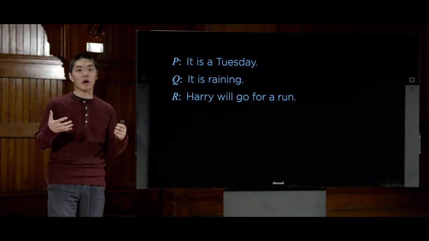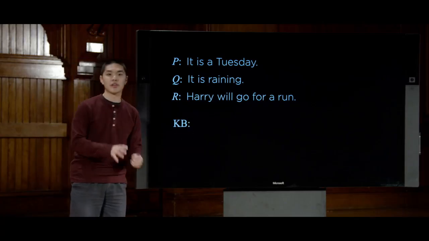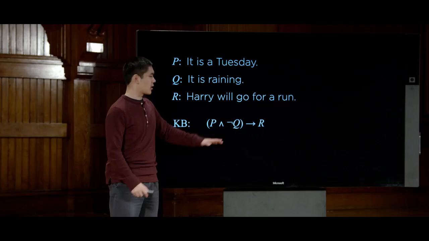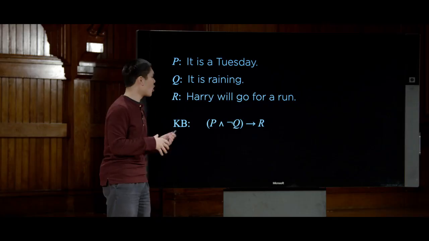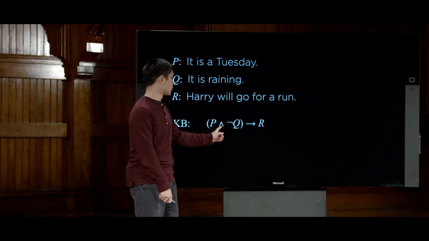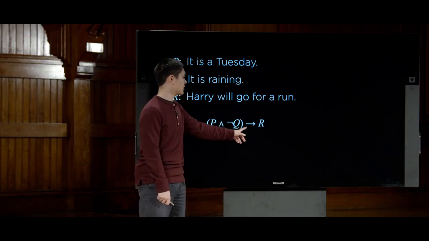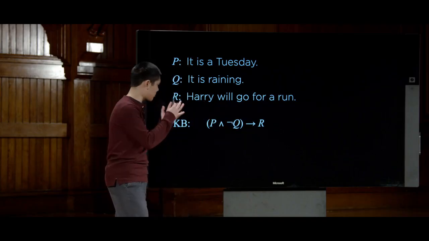Now, we'll give ourselves, or an AI, access to a knowledge base, abbreviated to KB, the knowledge that we know about the world. We know this statement. All right, so let's try to parse it. The parentheses here are just used for precedence, so we can see what associates with what. But you would read this as P and not Q implies R. All right, so what does that mean? Let's put it piece by piece.